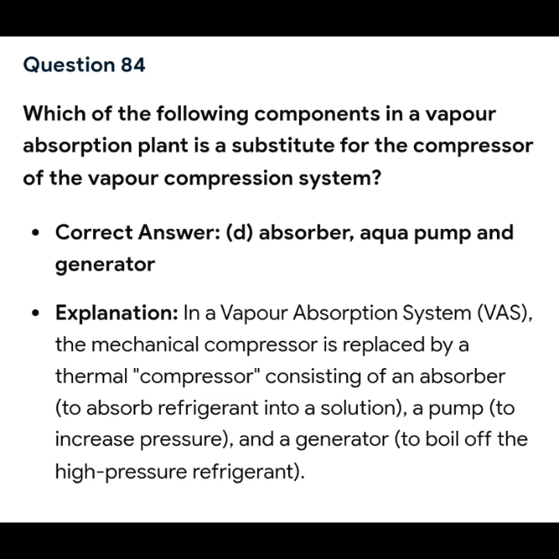Because in a vapor absorption system, or VAS, the mechanical compressor is replaced by a thermal compressor consisting of an absorber, which absorbs refrigerant into a solution, a pump to increase pressure, and a generator to boil off the high pressure refrigerant. So the answer is letter D.